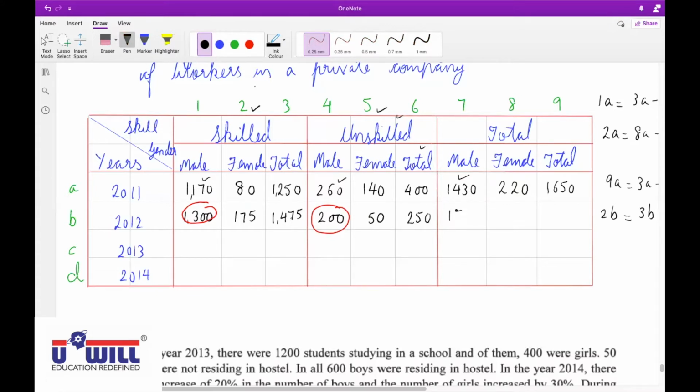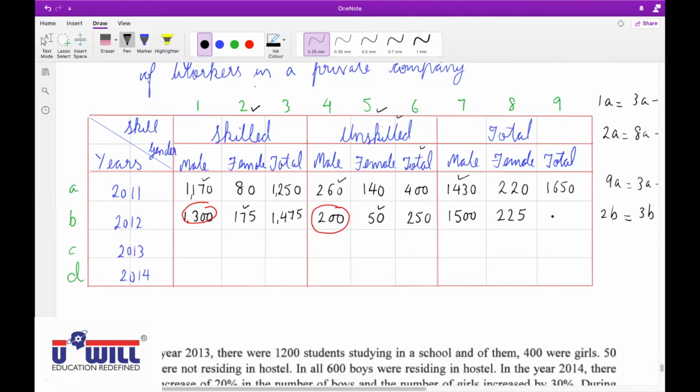Did you understand how this is obtained? Now, how will you find total female? Skilled females are 175, unskilled females are 50. So 175 plus 50 is 225.